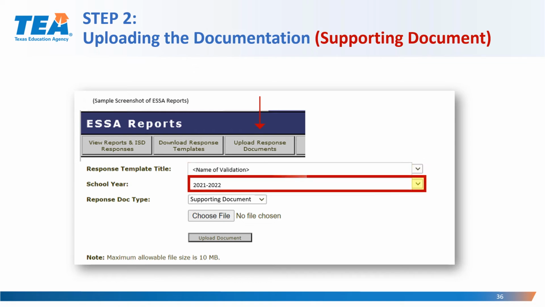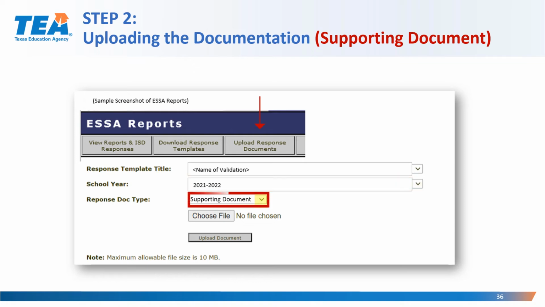You will select 2021-2022 for the school year. On response doc type, you will want to make sure that this says supporting document. Again, this is for your documentation file. You'll click on Choose File.